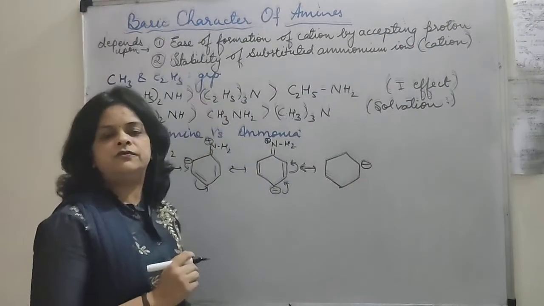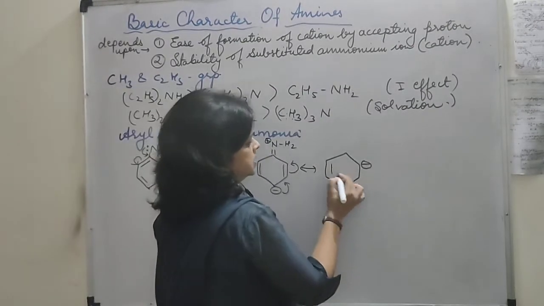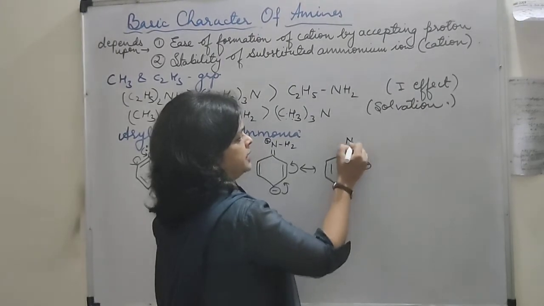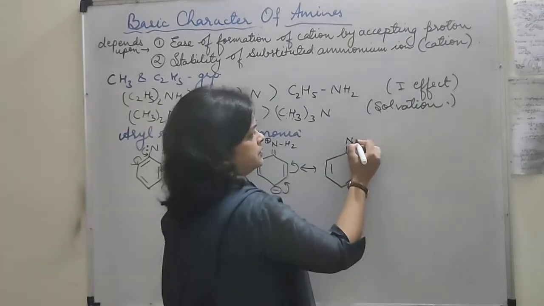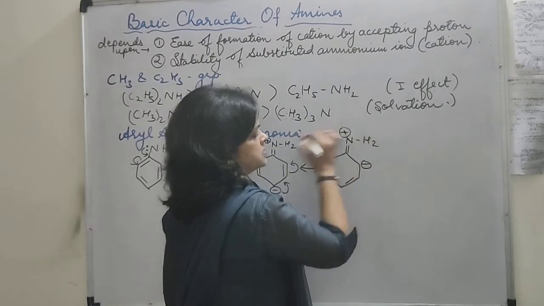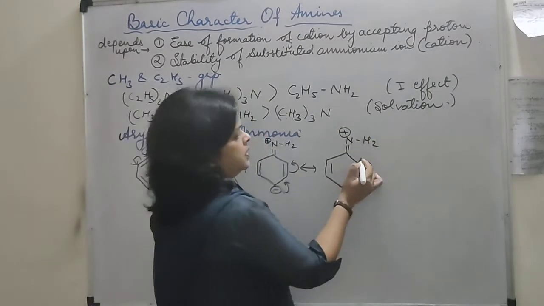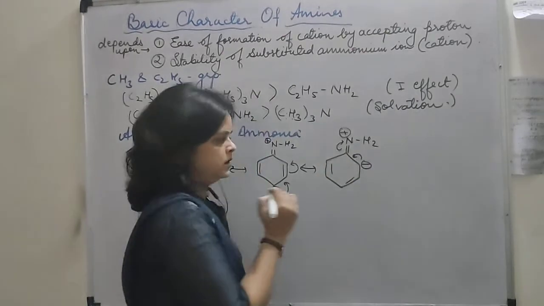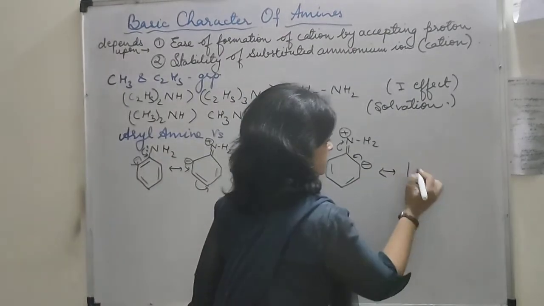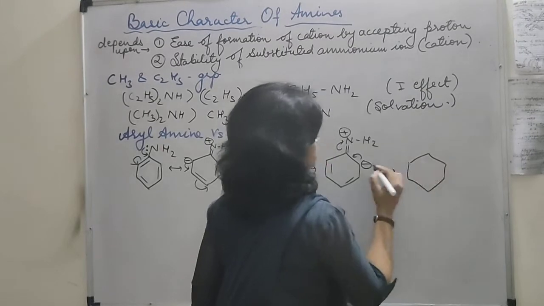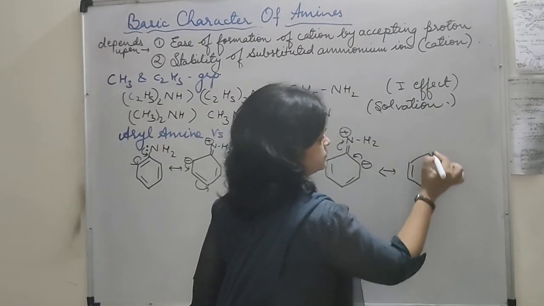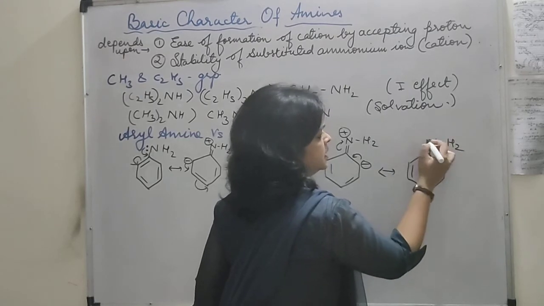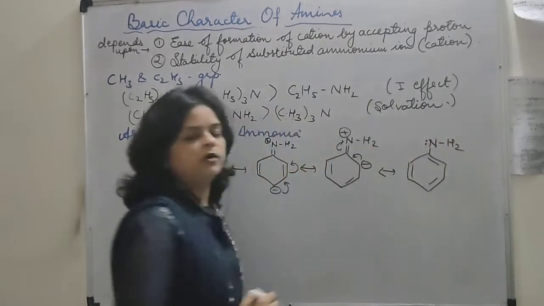This negative charge will be present on this next ortho position. There will be two bonds like this, a double bond between nitrogen and the carbon of the benzene ring. This is H2 and this is the positive sign. Now it can go here again back, and this double bond will shift over here. So we will get this structure. Here it will again restore the lone pair of electrons.